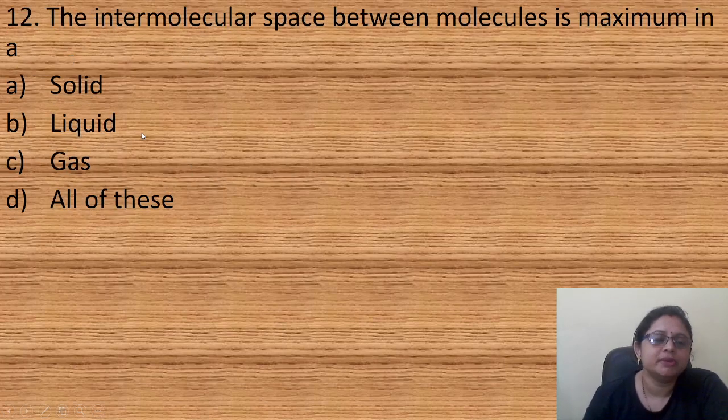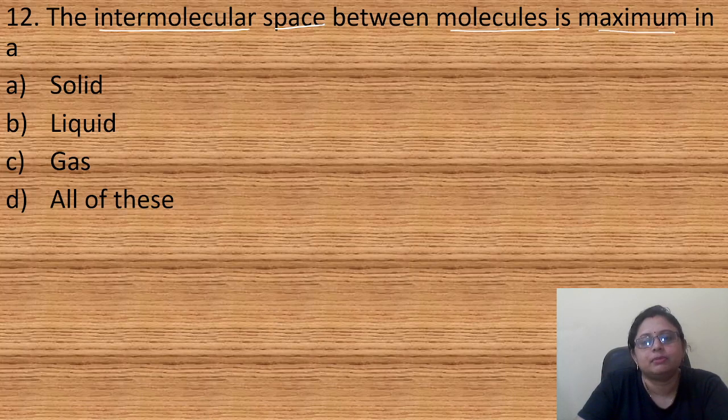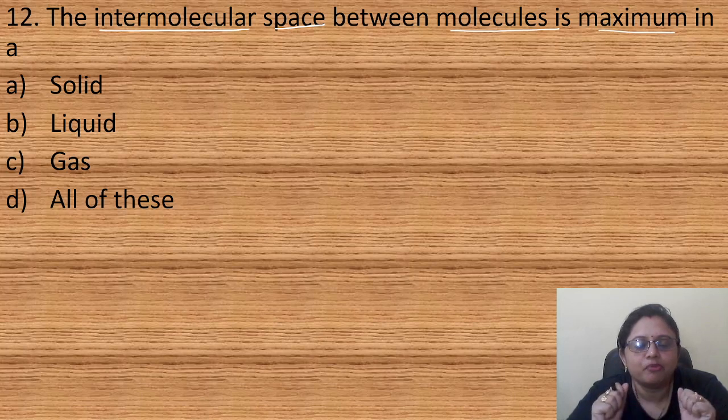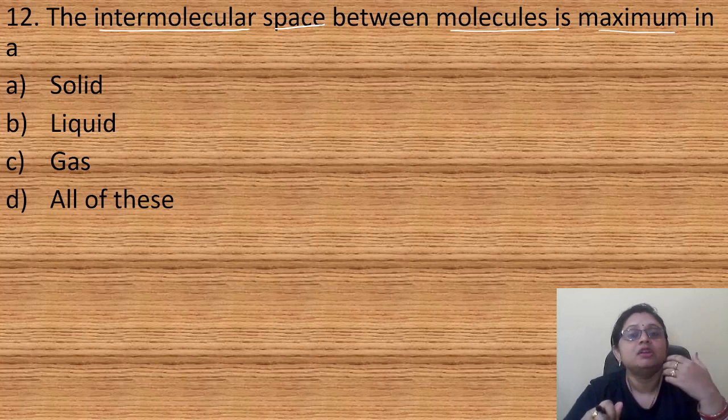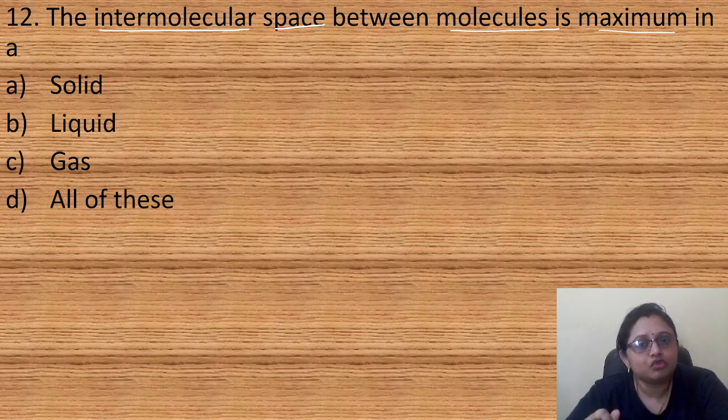Coming to the next question, the intermolecular space between molecules is maximum in: option A, solid; B, liquid; C, gas; D, all of these. So, intermolecular space between the molecules is maximum. You know, in matter, different particles or molecules are there, right? And they have a force of attraction between them. It may be a strong force of attraction, it may be a weak force of attraction, but a force of attraction exists between them. We have already discussed it.